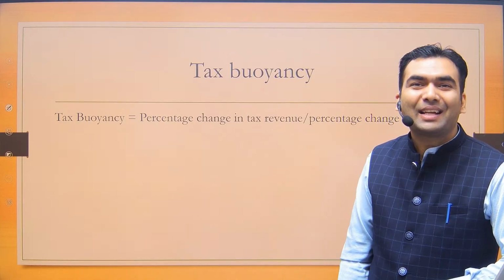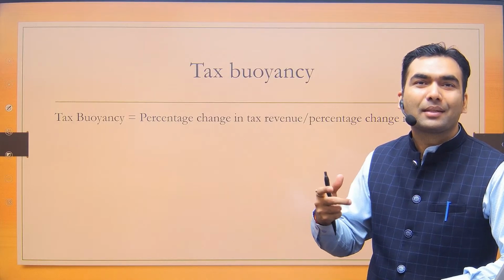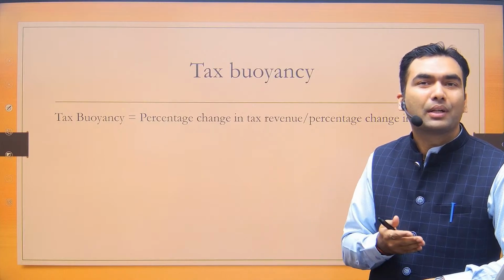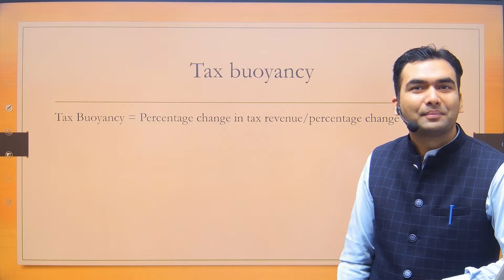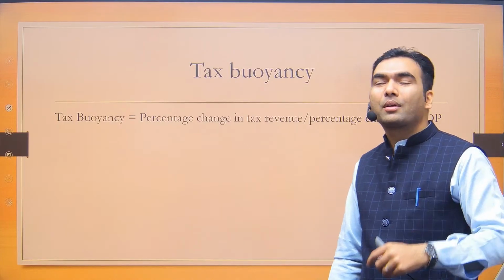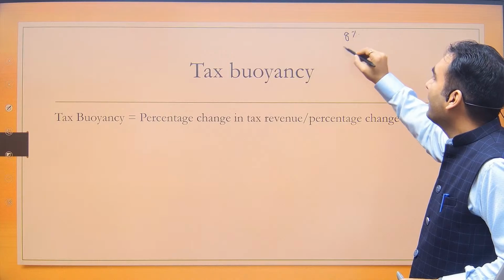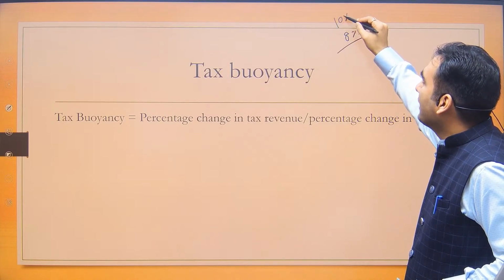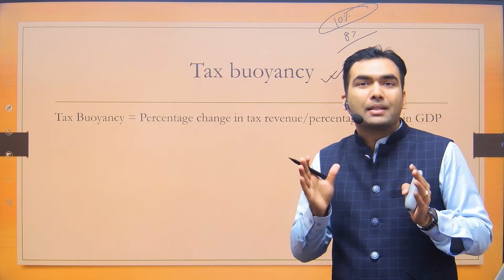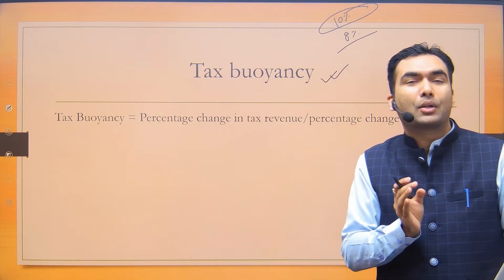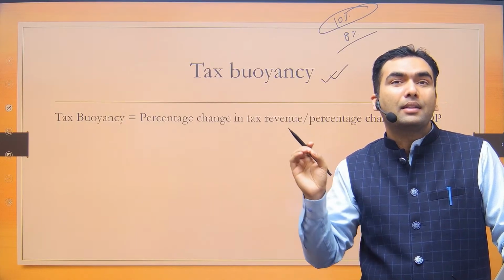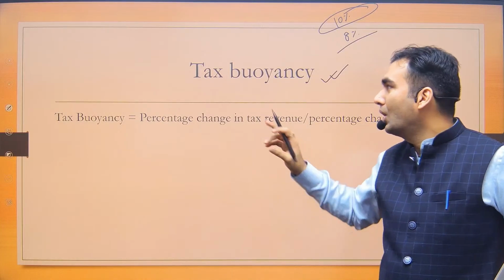So normally, if GDP is growing, simply GDP is growing means income is growing. So income is growing, a certain percentage of that income will go to the government. So the government tax collection will also grow. Okay, but if it so happens that GDP is growing by say 8% and the tax collection grows by say 10%, we call such a scenario tax buoyancy, when the tax collection by the government grows at a higher rate than the GDP growth. This is called tax buoyancy.